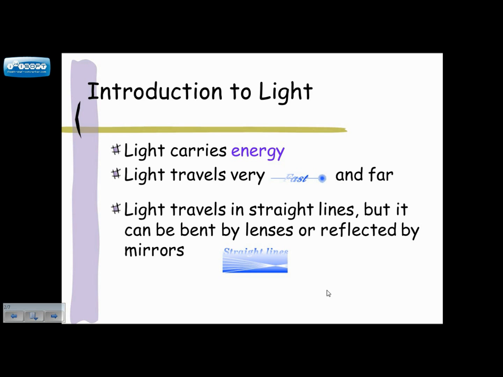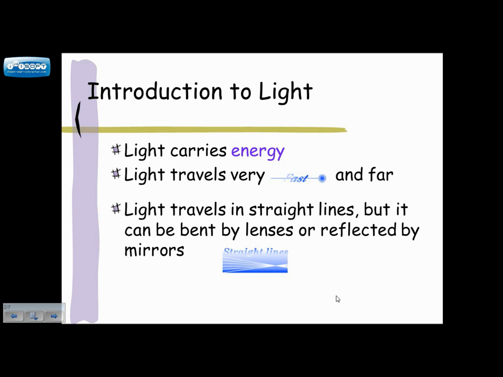Stars in the sky are multiple light years away, which is millions and millions and millions of miles away. Light also travels very fast. It goes 300 million meters per second. Extremely quick. Light will always travel in straight lines, but it can be bent by lenses or reflected by mirrors.